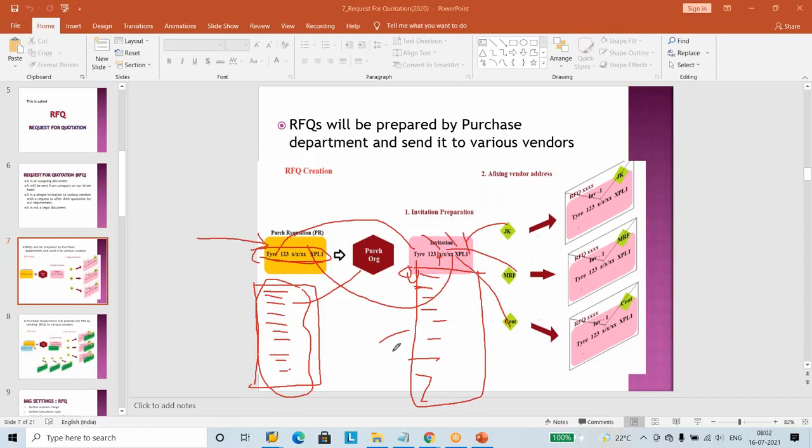Then what is the advantage of the other method? Why does SAP prefer it? There is one more advantage in addition to these two, and we are going to discuss that in tomorrow's class.